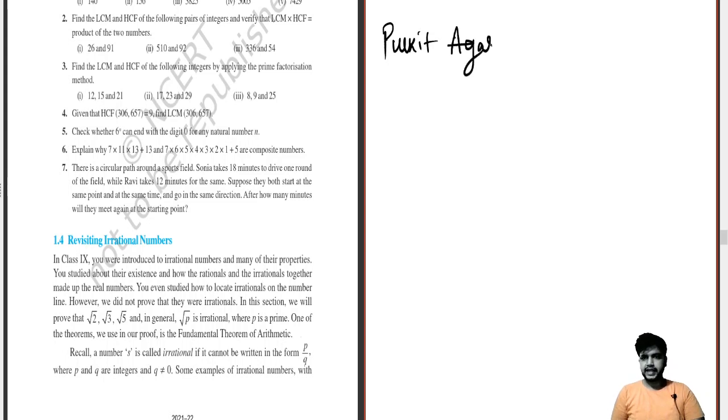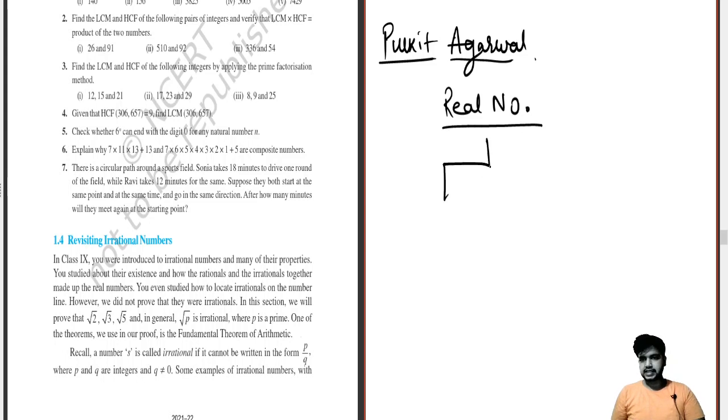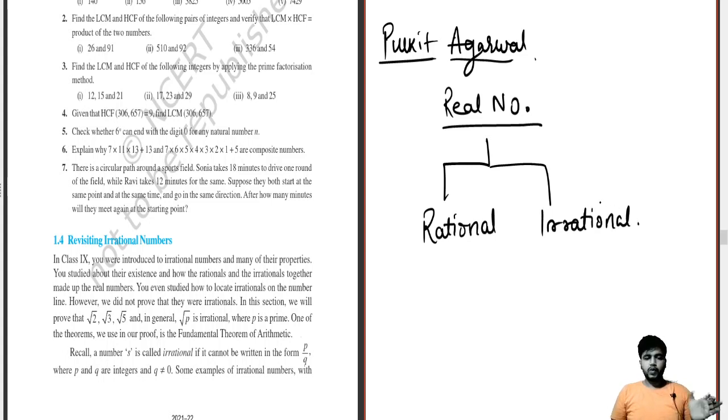So today we'll be getting into the third part of real numbers, where we will be discussing the main concept: why there is a difference between rational and irrational numbers, and what the differences between them are. Why is there a difference, and what is the difference? Okay, we'll be dealing with this.